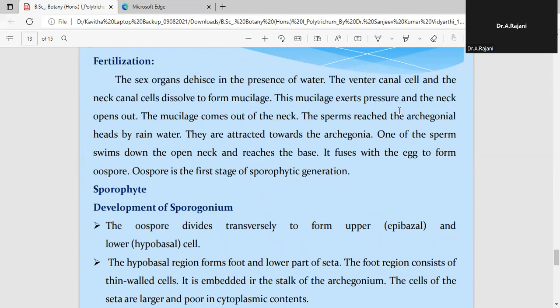In the neck region, all the neck canal cells disintegrate, and due to the disintegration, a mucilage will form. That mucilage will be oozing out of the archegonia. Through that mucilage, the antherozoids are attracted towards the archegonia, and they reach it along with water, the rainwater. And one of the antherozoids swims down the neck and reaches the venter, and it will fuse with the egg cell which is present in the venter.